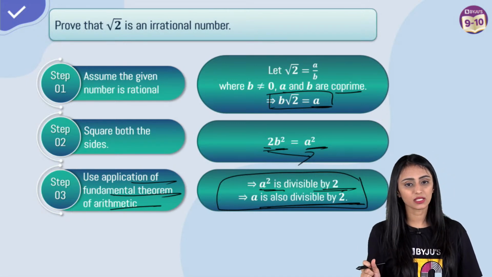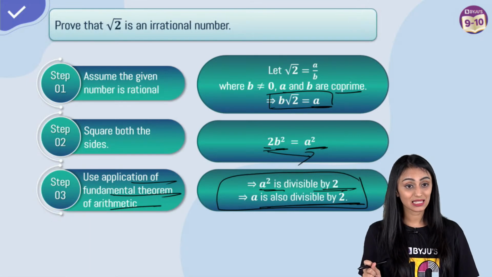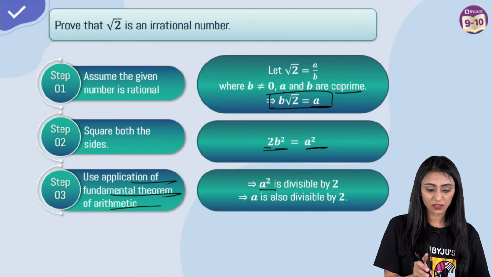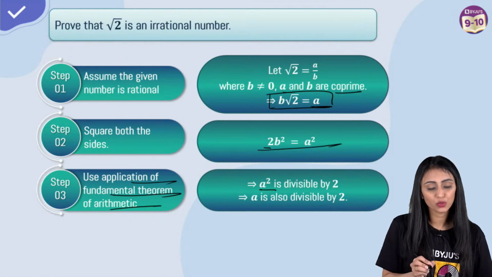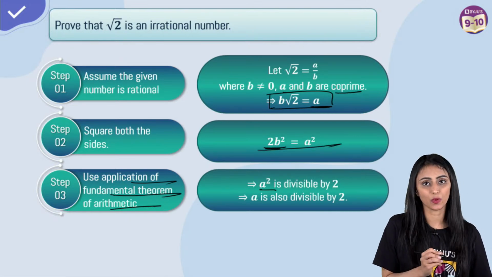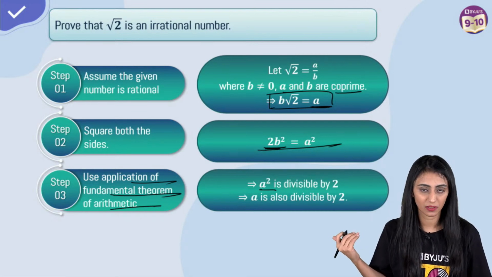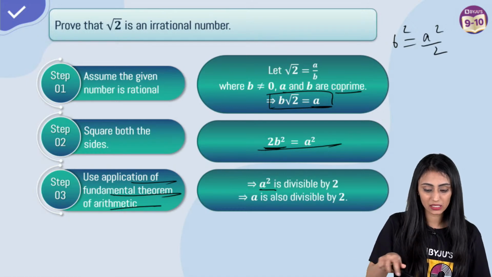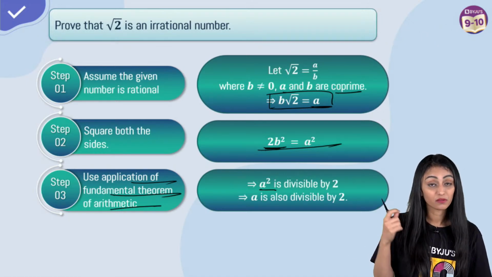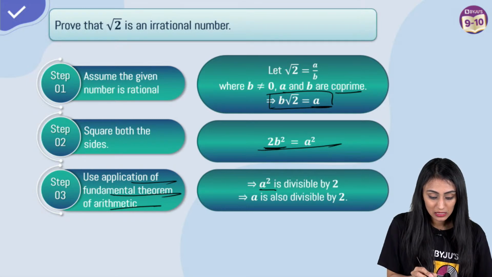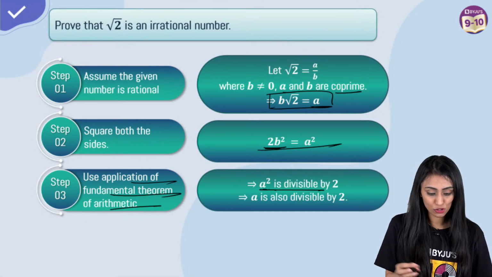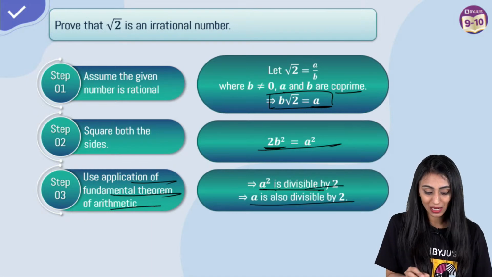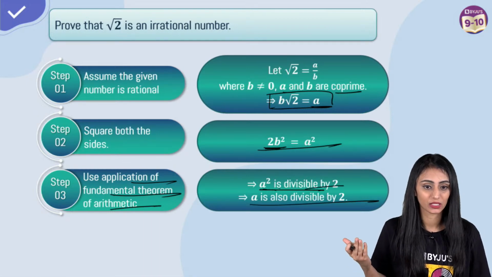Step 3, a square is divisible by 2, a is... Yes, Shavi, absolutely. Step 3. So here what I can see is that from this step, what information do you gather? 2 is multiplied with b square. So definitely it is dividing a square, right? If you see it like this, it is dividing a square. So what we learned is that 2 is a prime number. Since it is dividing a square, it will divide a also. So in other words, I can write it this way. A square is divisible by 2 implies a is divisible by 2, right?